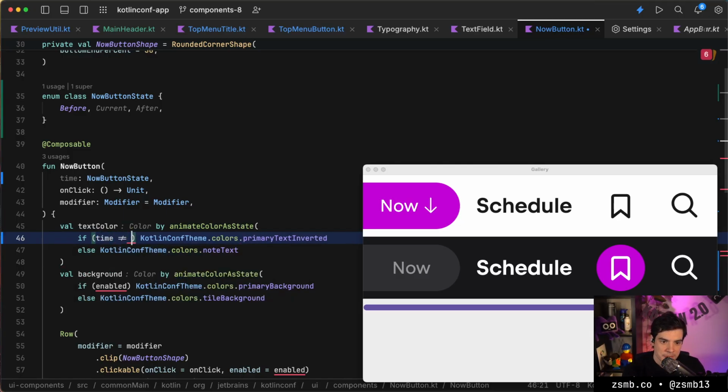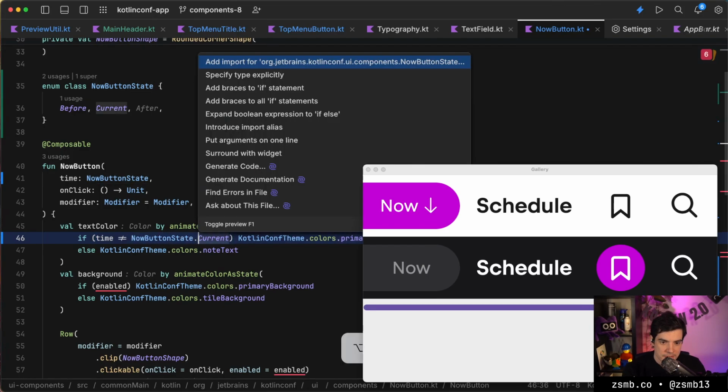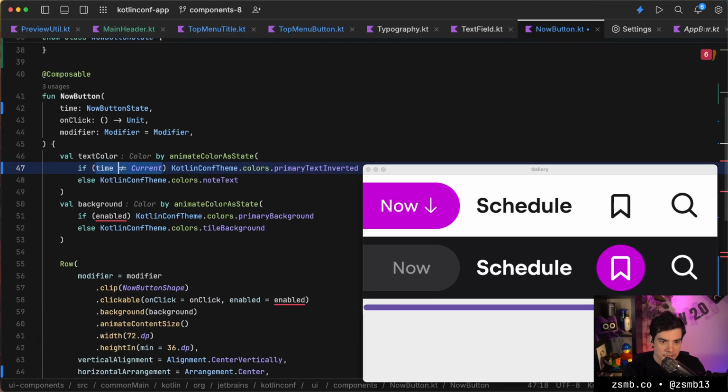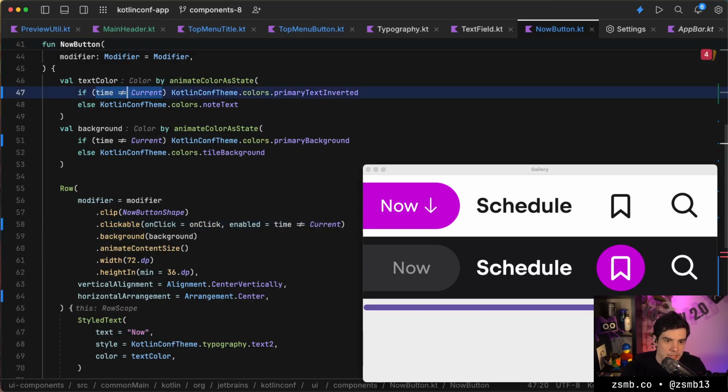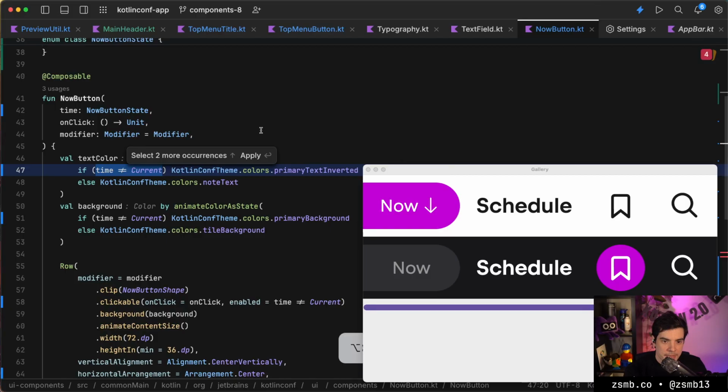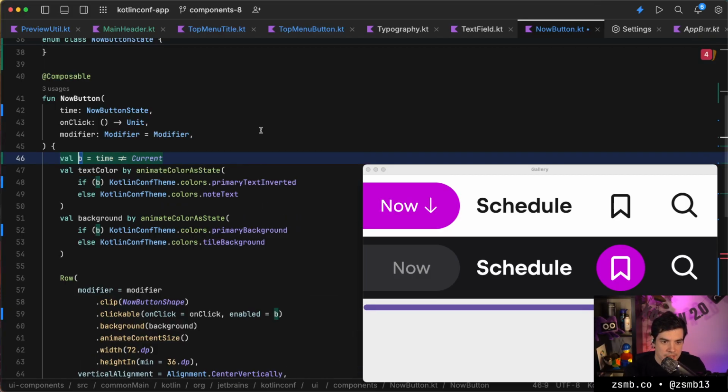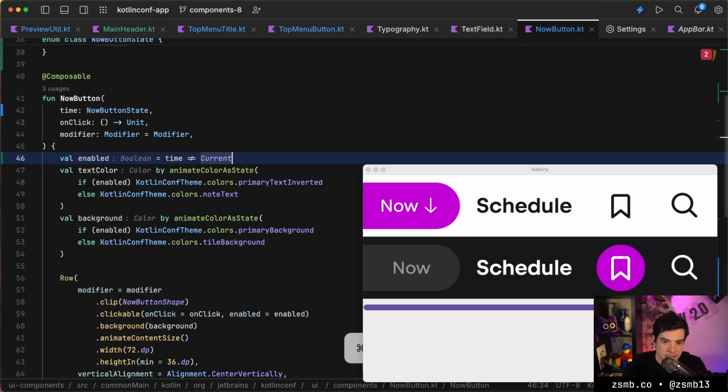So if the time is not current, then it has to be enabled and it needs to have a certain color. Let's do an import. And if the time is not current, it has to have the colored background, and it has to be clickable if the time is okay. We clearly need to extract this. Select 2 more occurrences. Yes. So whether it's enabled, it's going to be this value.